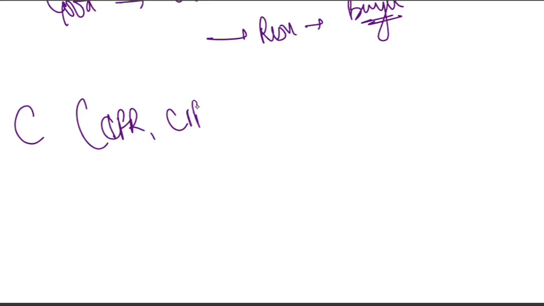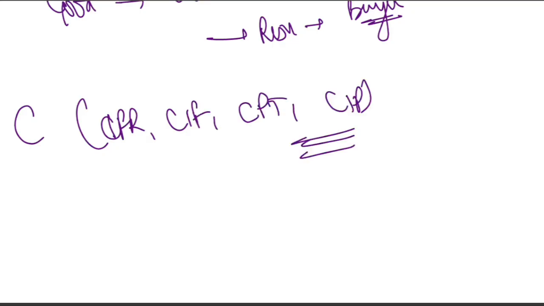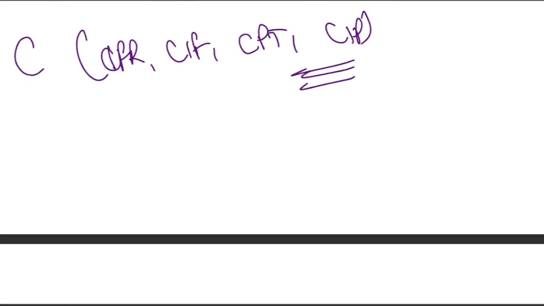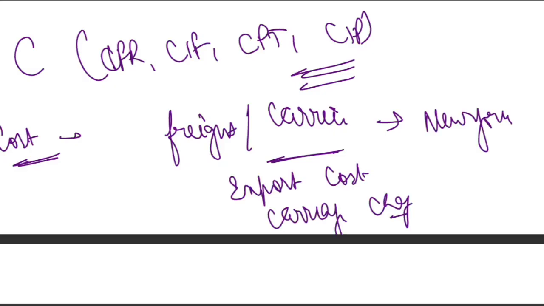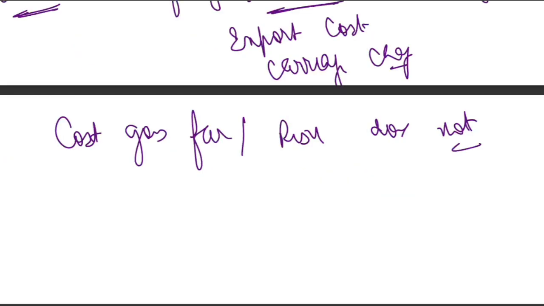Remember, the risk passes to the buyer the moment goods are handed over to the first carrier in the seller country. What about the cost responsibility? Even though risk shifted early, the seller must pay for freight and carriage to New York, export cost, main carriage charges. That is why the exam calls it the cost-risk split rule, right? Cost goes far, but risk does not.